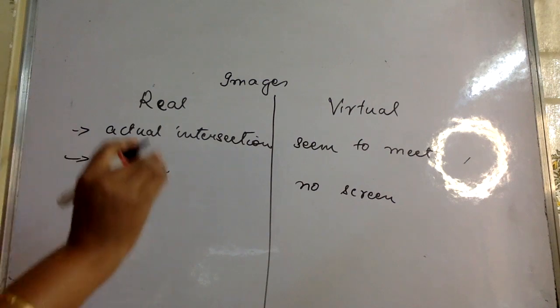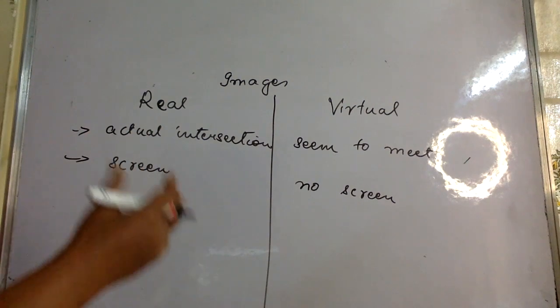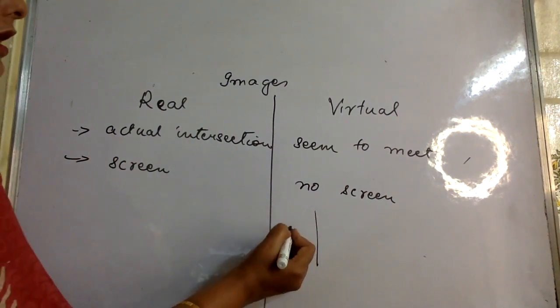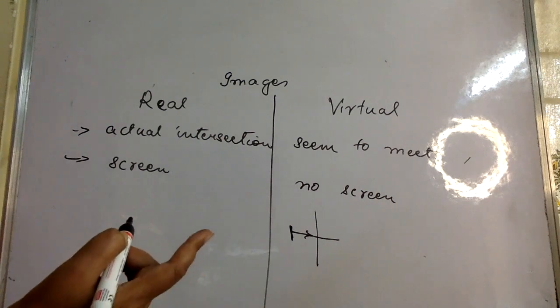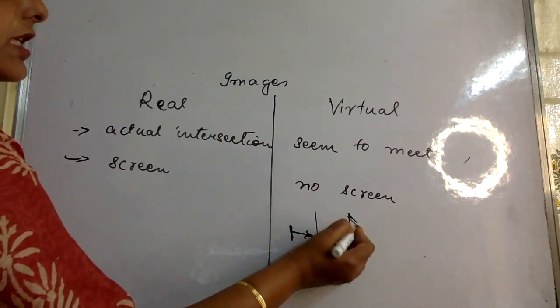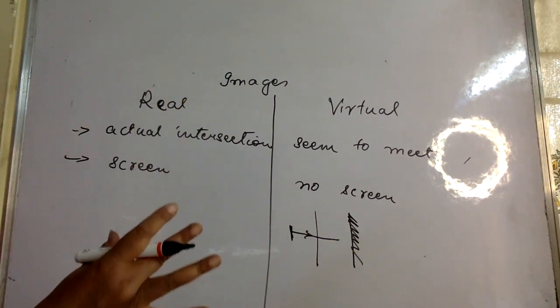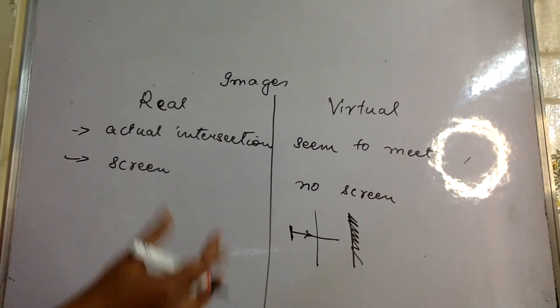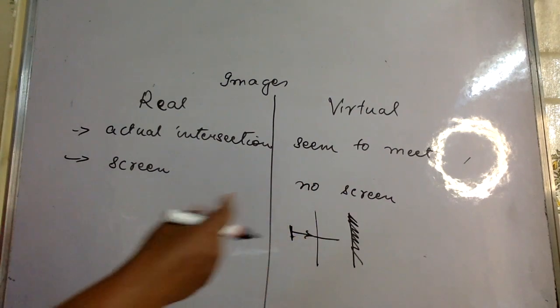Okay, when you stand in front of the mirror, you are actually seeing a virtual image, because if the mirror is here and you are standing here, do you think rays can enter the mirror? Rays cannot enter the mirror, because what is a mirror? A mirror is actually a transparent piece which has been made opaque by the silvering. Look behind a mirror and you'll see a red kind of paint which is called silvering. So it has been made opaque, and as long as it is opaque, no ray can enter.